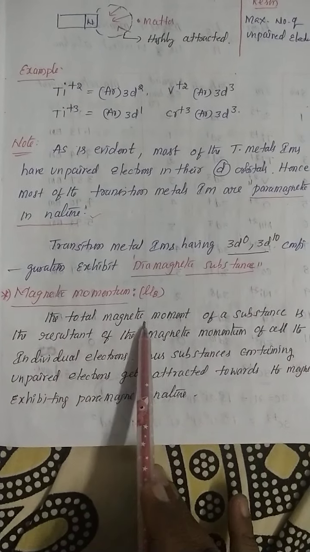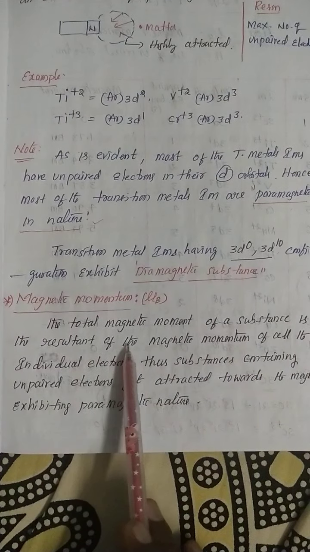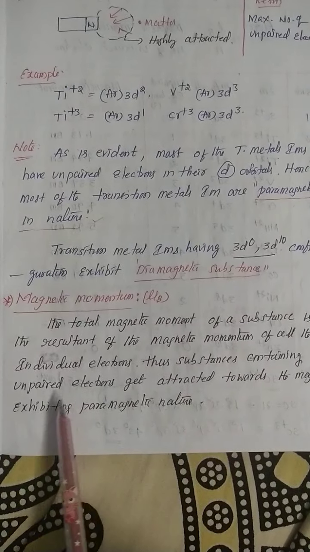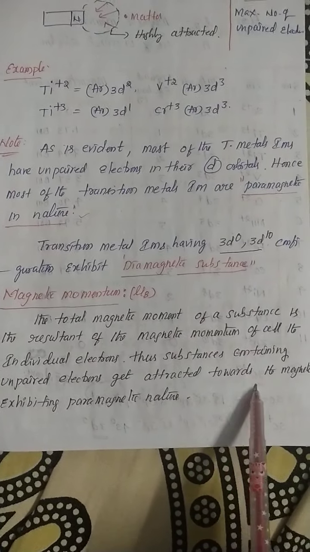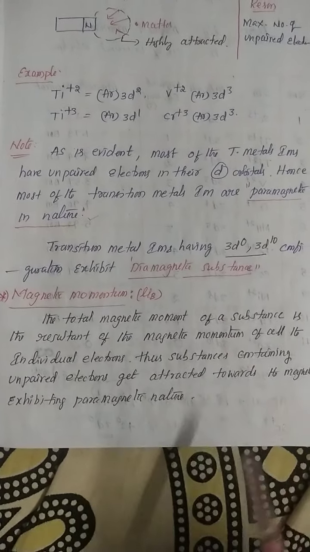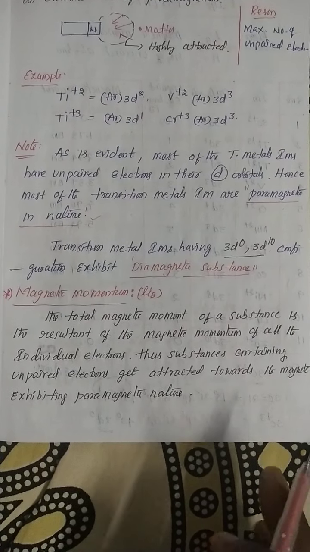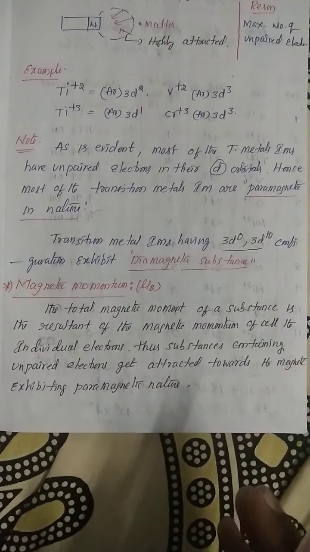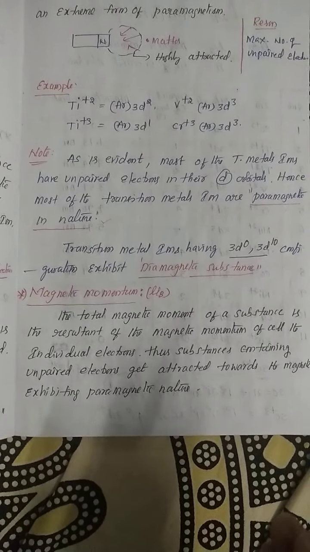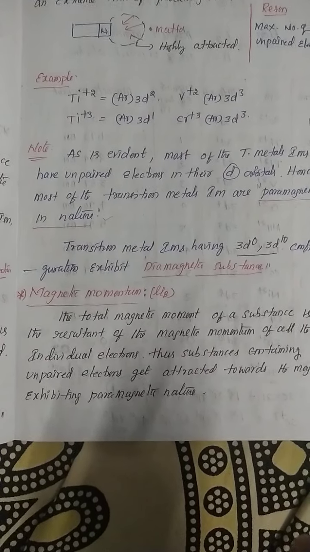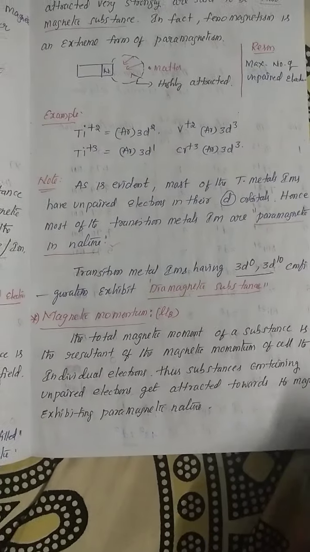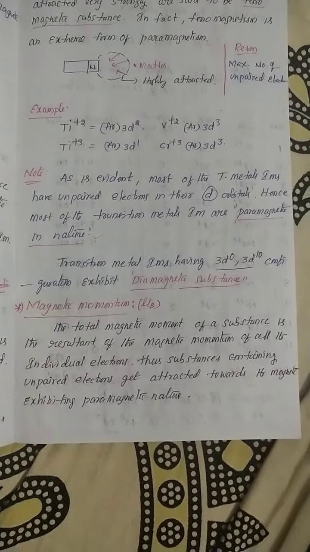See, the total magnetic moment of the substance is a resultant of the magnetic moments of all the individual electrons. The substances containing unpaired electrons get attracted towards the magnetic field, exhibiting the paramagnetic nature. Generally, magnetic moment is nothing but the total magnetic moment of the substance. How to calculate it? For example, one X substance is there. What is the X substance's maximum magnetic power? That is calculated by the magnetic moment. Understood, students? So what is the formula for the calculation of the magnetic moment?